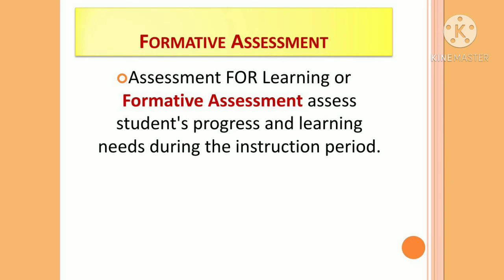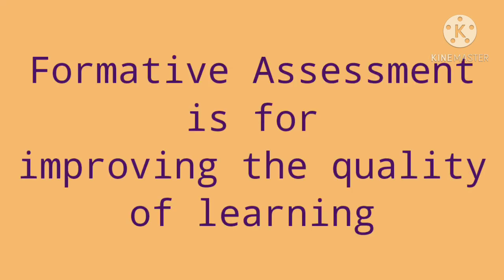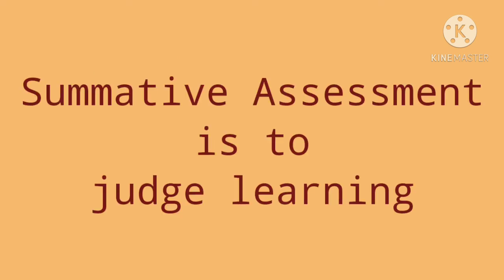The formative assessment assesses the student's progress and learning needs during the instructional period, and the summative assessment assesses what the students have learned. Formative assessment is for improving the quality of learning, while the summative assessment is to judge the learning. That is what we have learned in topic 1.